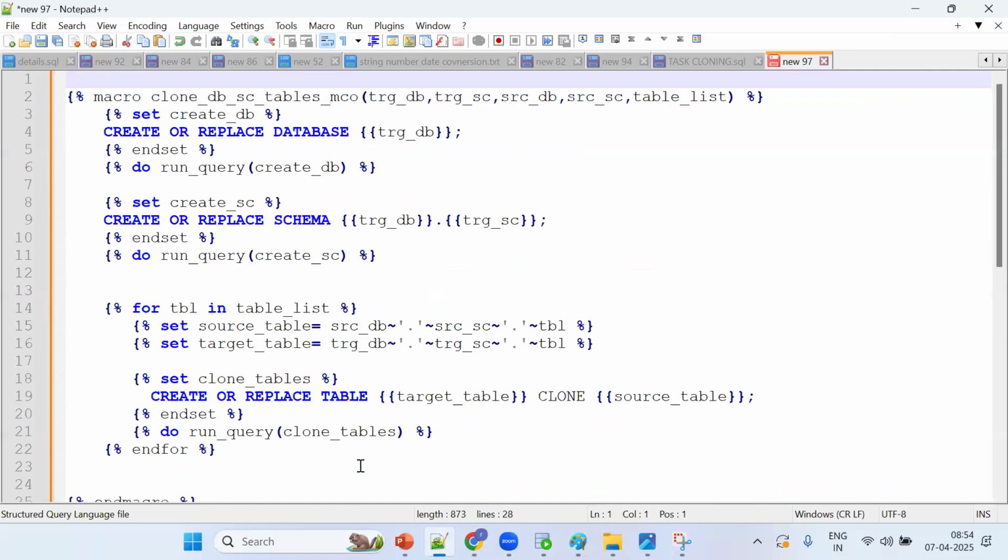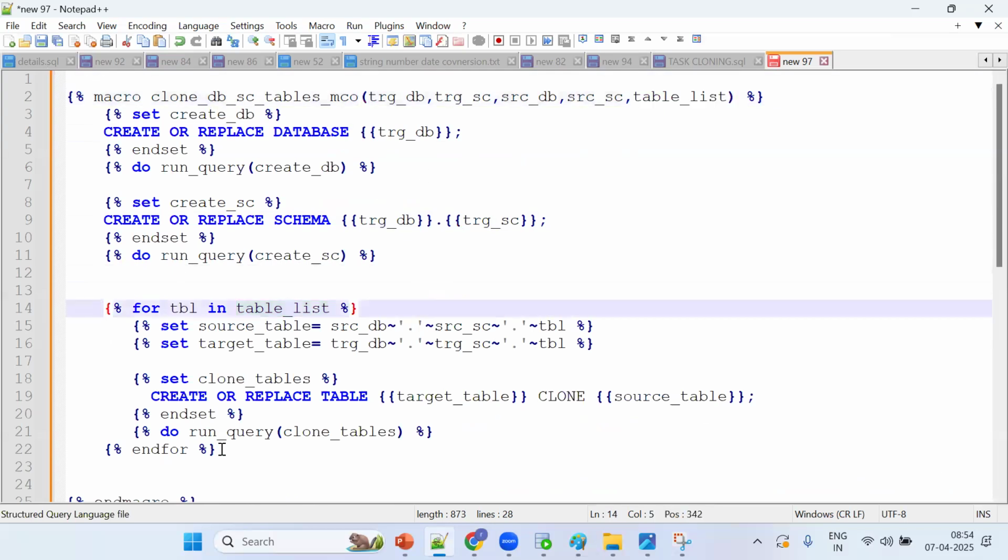Okay, now see what happened. The first step is straightforward, a new database. The second step is also straightforward because it's a new object, no target database. These two are straightforward, no worries. But what happened now? Table is nothing but what? User can pass 3 tables, user can pass 4 tables. I want to make it dynamic and iterate the process. Tell me, in a normal programming language, which concept do we go for? Looping concept. Okay, now see what happened.